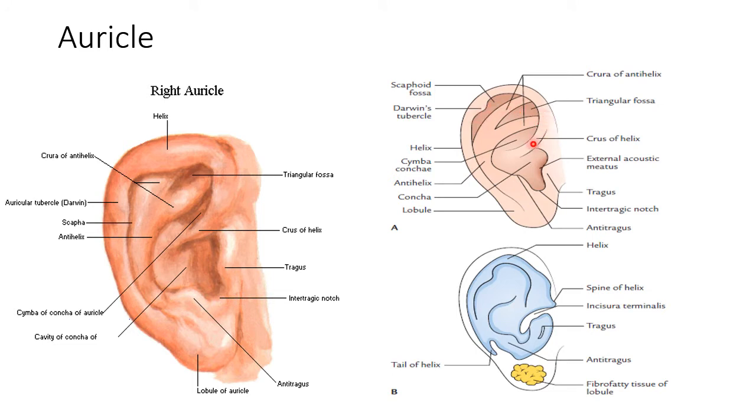Now this crus of the helix divides the concha into an upper smaller area and a lower larger area. The upper smaller area is called the cymba concha.